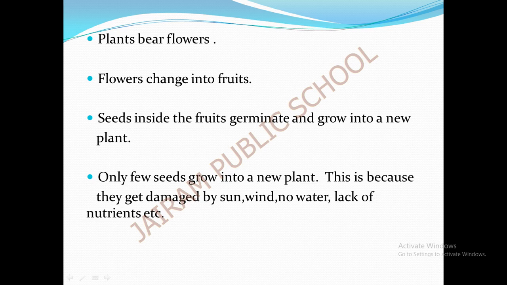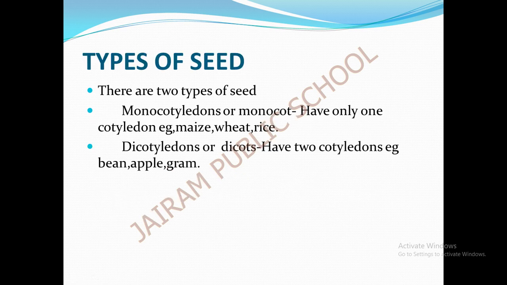Where do they get the nutrients? They take nutrients from the water and from the soil only. So the plant needs the necessary nutrients for its growth. If there is any lack of nutrients also, the plant won't grow. So these are the factors which affect the growth of the plant. So only a few seeds in a fruit will start to germinate. This is because of these natural things. And now the types of seed.